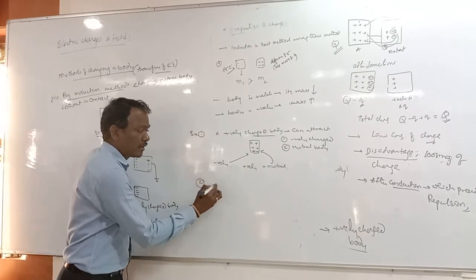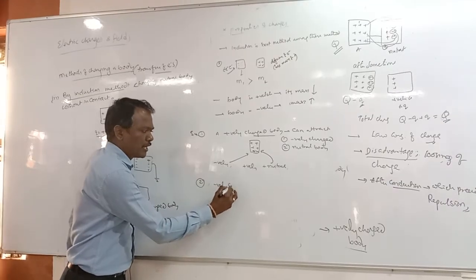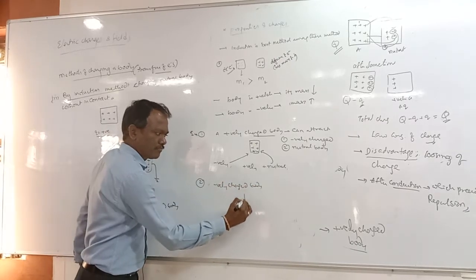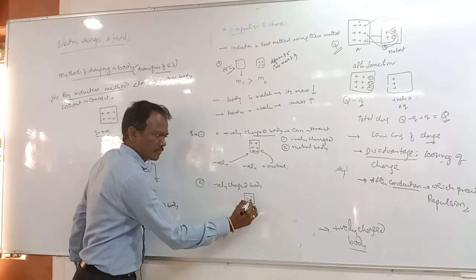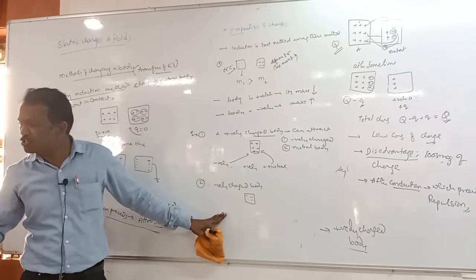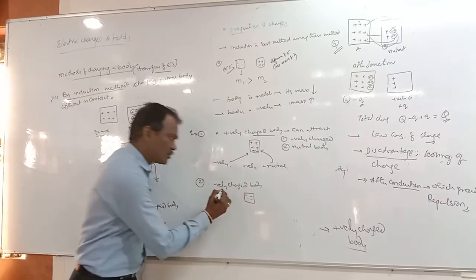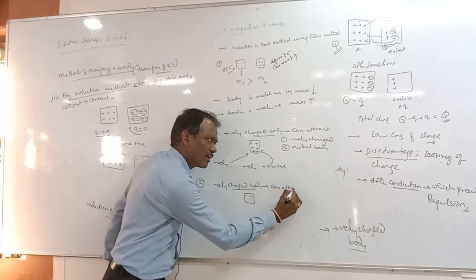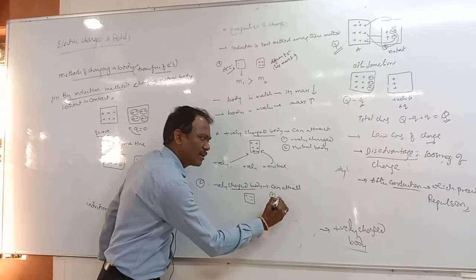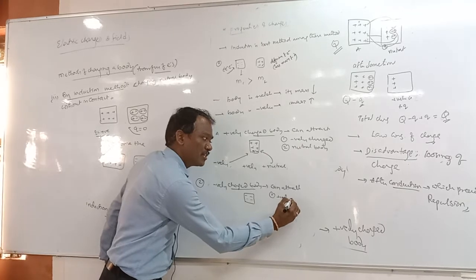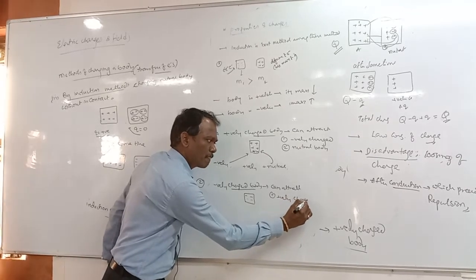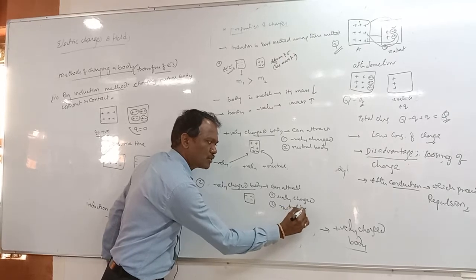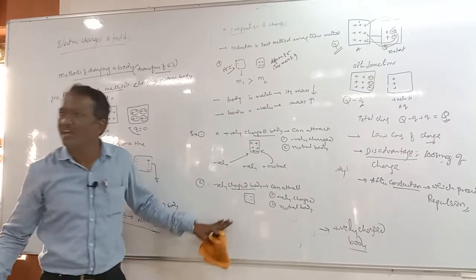Tell me here, suppose a negatively charged body is there. This can attract one, a positively charged body, and second, a neutral body also, correct?